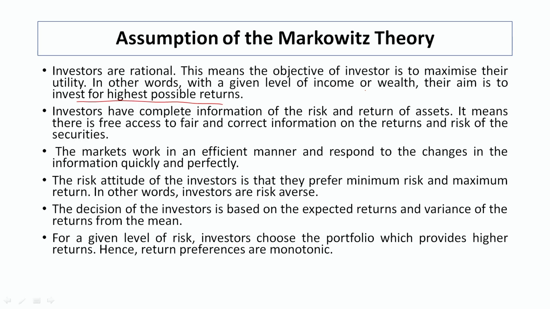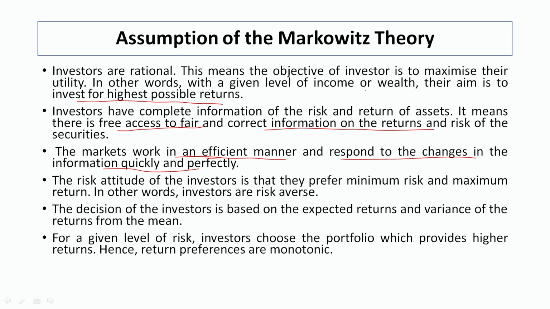Second assumption is investors have complete information of risk and return of the asset. It means there is a free access to fair and correct information on the returns and risk of the securities. So all the information is available and we can evaluate the individual risk and return profile of a particular security. The markets work in an efficient manner that respond to changes in the information quickly and perfectly. So whatever information is available in the market, whether it is related to economy, industry or company, everything is reflected in the stock prices, because it absorbs all types of information.